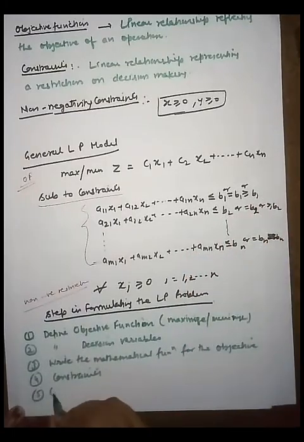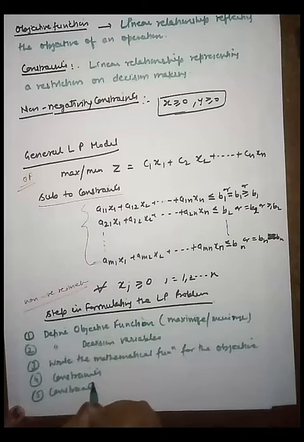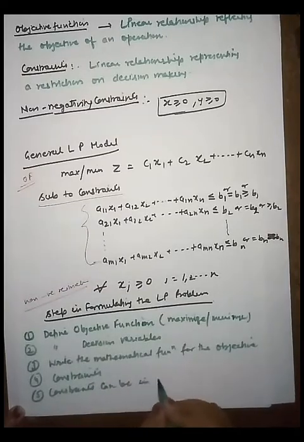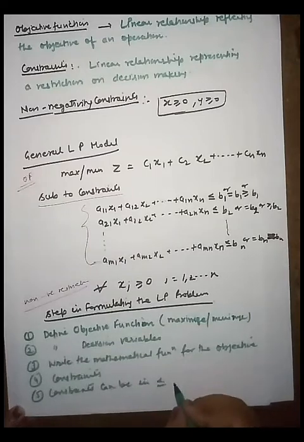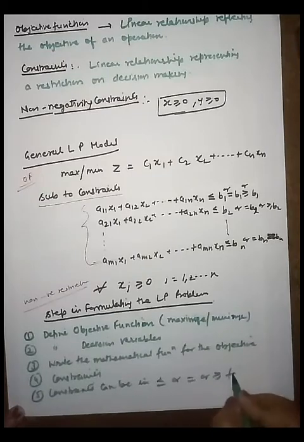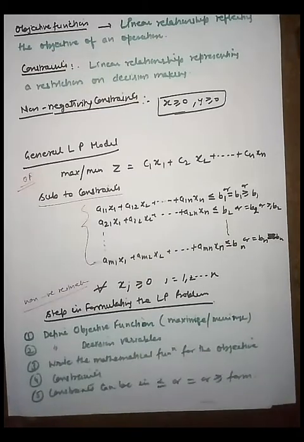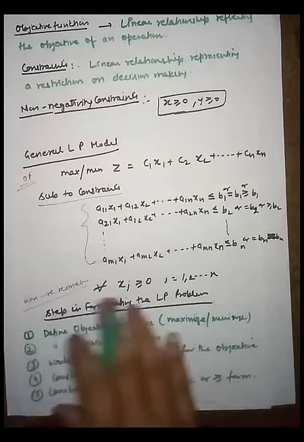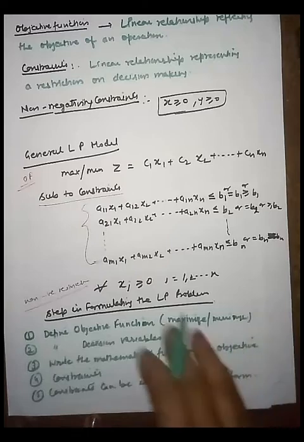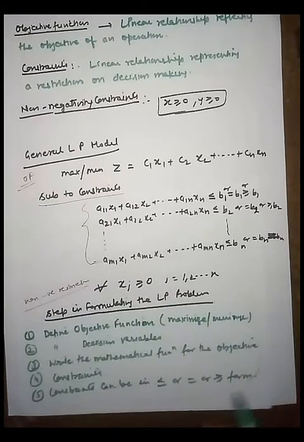Constraints can be in less than or equal to, equal, or greater than or equal to form. And of course, the non-negative restriction already exists.